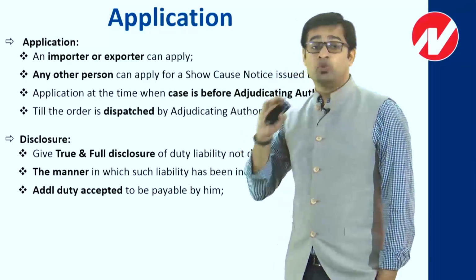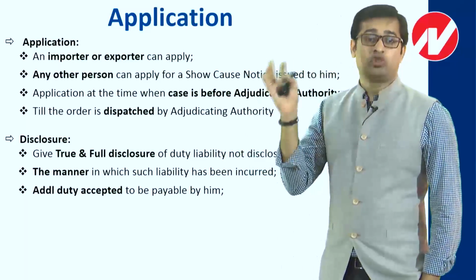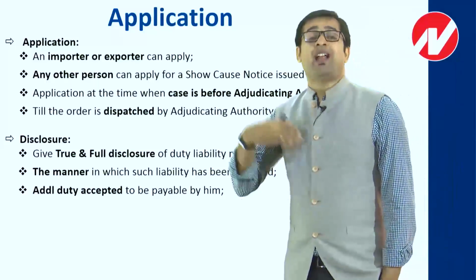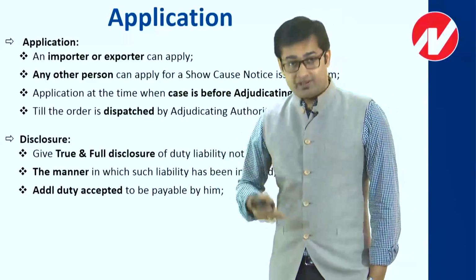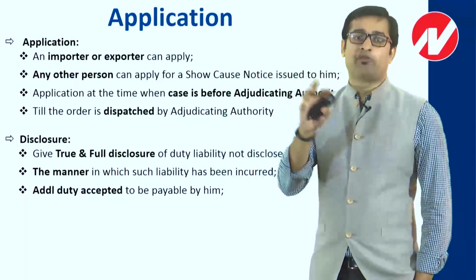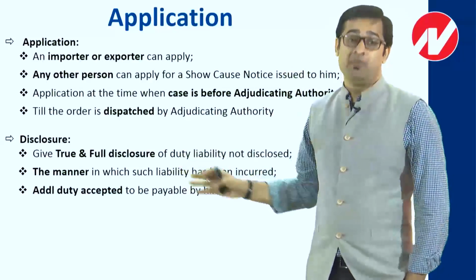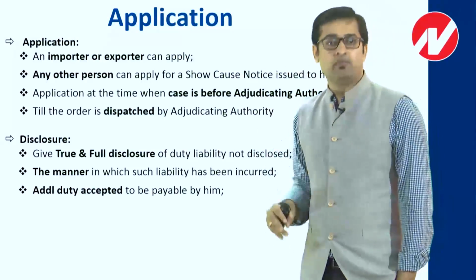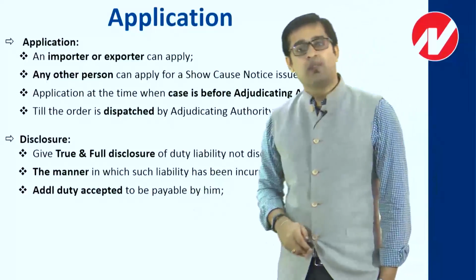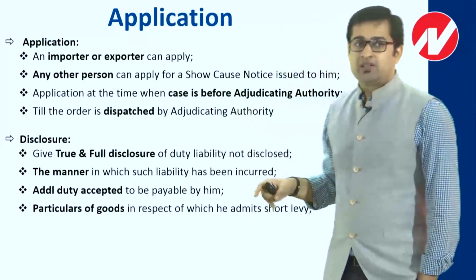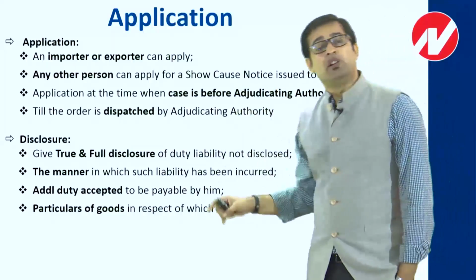Second thing is you tell them the manner in which you have done that wrong thing. Third thing is you mention the additional duty liability that you are accepting, and that is where you are asking for settlement, that I have done fraud of so and so amount. So you tell them the amount, that I have done fraud of so and so amount and I hereby accept that liability. So that is the additional duty liability amount that you have to inform. And more important, it says that you also need to give the particulars of the goods.